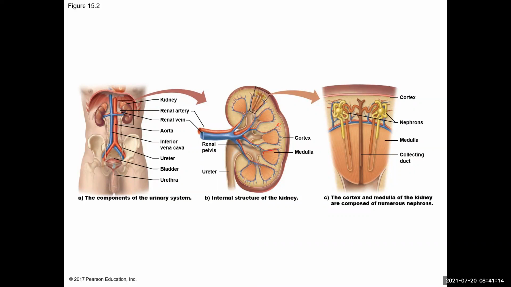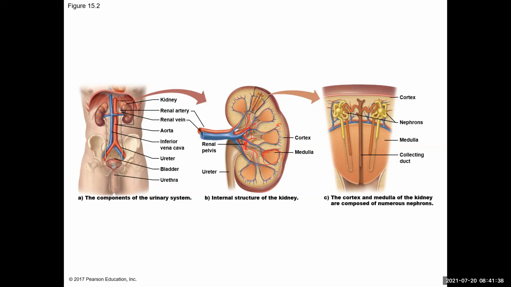The medulla are these seed-shaped, triangular-shaped regions in the kidney. And then the ducts that will collect the urine from the medulla lead to the renal pelvis. So this area here is the renal pelvis.